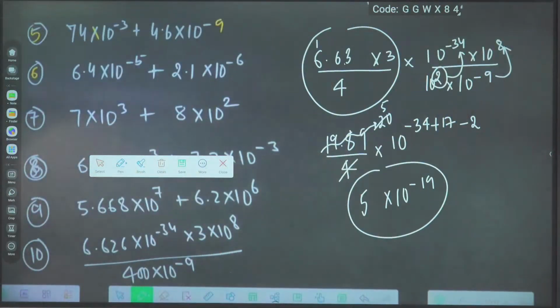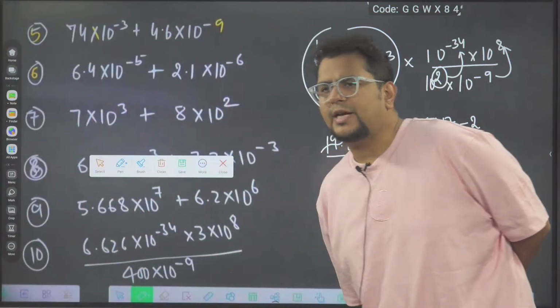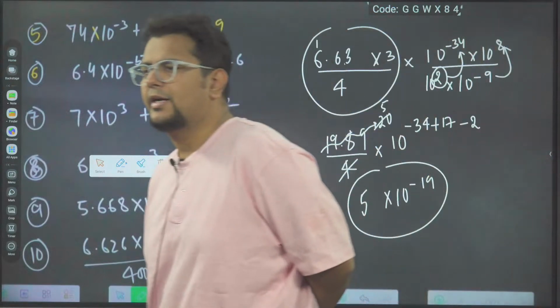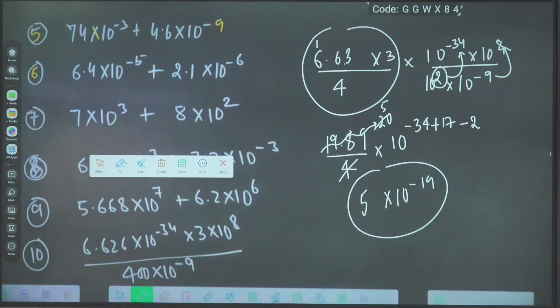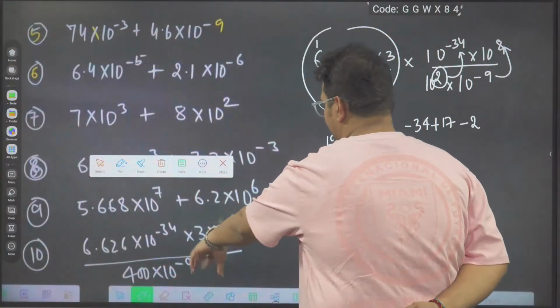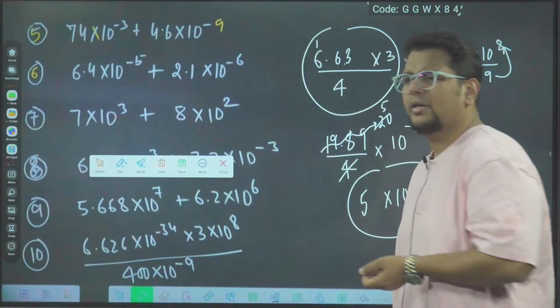Check this by... 4.96, correct, approximately 5. But check the power of 10 once here. Is 19 coming or 20 coming? Because one option had 19 and one had 20. Chaturya, check once. Niharika, you also check. Which one is actually coming? I will also check once. So minus 34. Here minus 9, minus 7, 7 will go up, 8, 15, 15, 34, 19. Only 19 is coming, bhaiya.